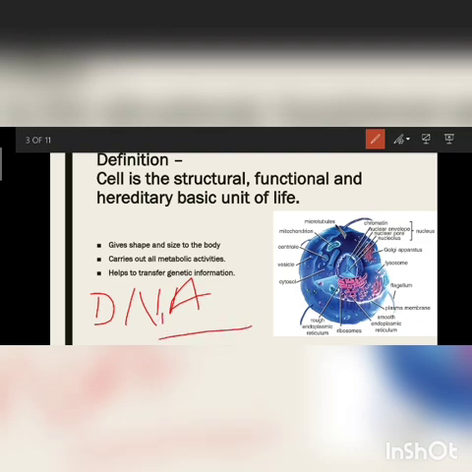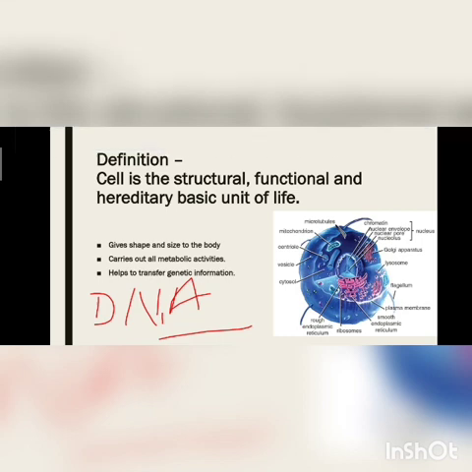It is deoxyribonucleic acid, which is responsible for the character, responsible for the trait, which helps any living organism to look like the same of their own species. So these are the three important functions of the cell which come in this definition.